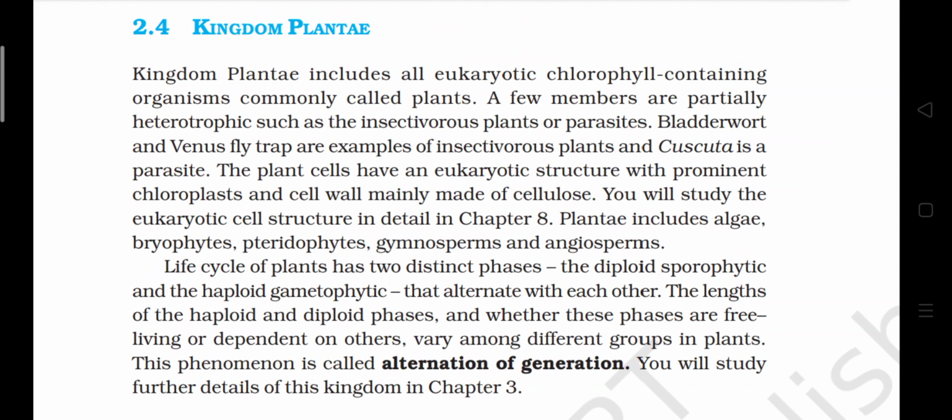You will study the eukaryotic cell structure in detail in chapter 8. Plantae include algae, bryophytes, pteridophytes, gymnosperms, and angiosperms. The life cycle of plants has two distinct phases, the diploid sporophytic and the haploid gametophytic, that alternate with each other. The length of the haploid and diploid phases, and whether those phases are free living or dependent on others, vary among different groups of plants. This phenomenon is called alternation of generation. You will study further details in this kingdom in chapter 3.